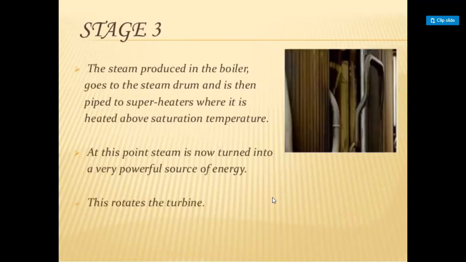The steam produced in the boiler goes to the steam drum and is then piped to superheaters where it is heated above saturation temperature. At this point, steam is now turned into a very powerful source of energy. This rotates the turbine.